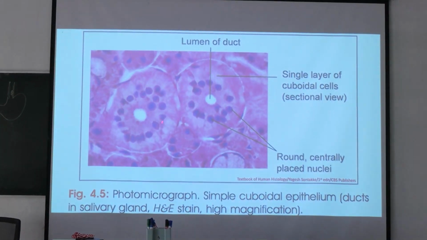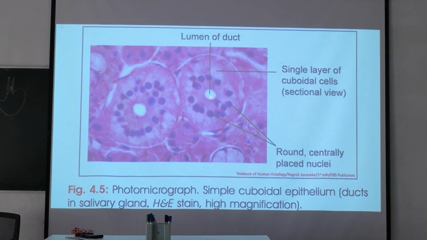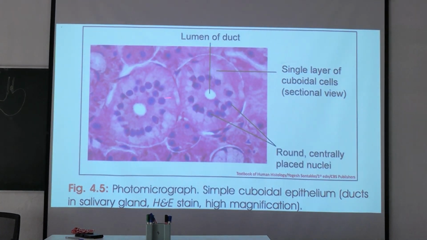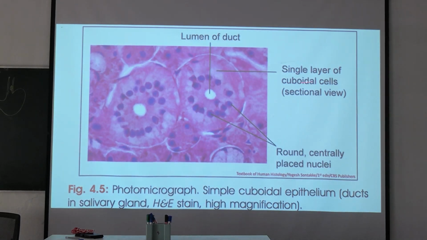So see here, this is simple cuboidal epithelium, ducts of salivary gland. You have to note these rounded nuclei. Okay, duct. This is the lumen of the duct of salivary gland. Round centrally placed nuclei and a single layer of cuboidal cells in sectional view.